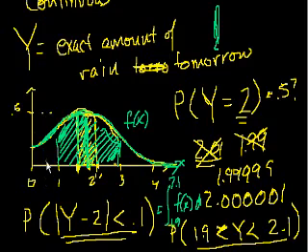You could also say, what's the probability we have less than 0.1 inches of rain? Then you would go here and, if this was 0.1, you would calculate this area. And you could say, what's the probability that we have more than 4 inches of rain tomorrow? Then you would start here and calculate the area under the curve all the way to infinity, if the curve has area all the way to infinity. And hopefully that's not an infinite number, right? Then your probability won't make any sense. But hopefully if you take this sum, it comes to some number and it'll say, oh, there's only a 10% chance that you have more than 4 inches tomorrow.